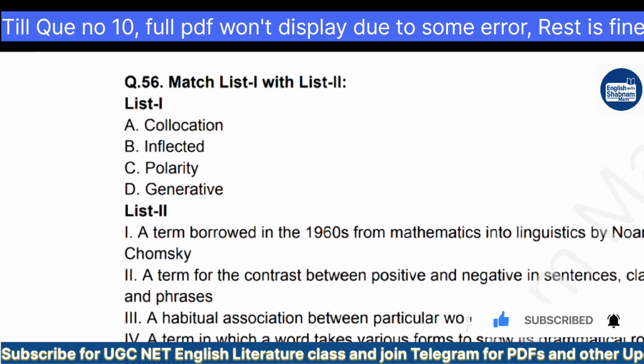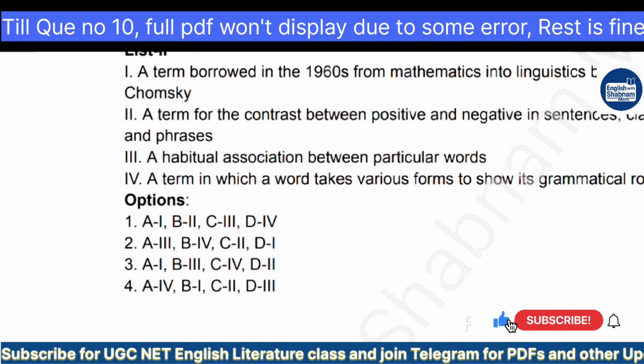You know now how the June 2025 paper was structured: more theory versus history versus criticism, and the questions were too tricky compared with earlier papers. If we compare, everything was totally different. An unexpected twist happened. So the correct answer of this question is option 2.